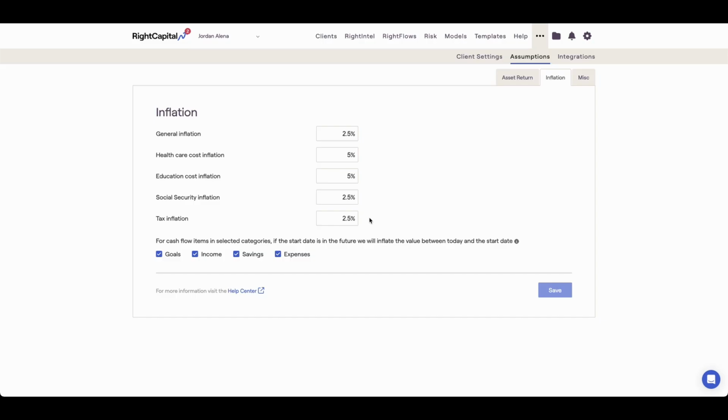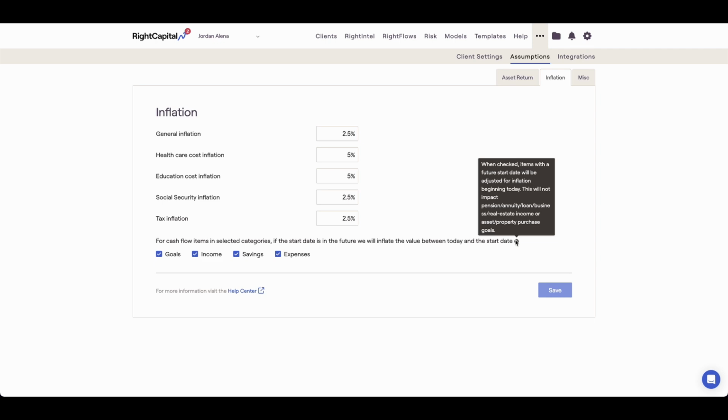Under the 5 inflation rates, you can also customize inflation timing for future items. By using these checkboxes, you can specify whether the values entered for cash flow items, such as goals, income, savings, or expenses, will inflate between now and the start date of the item. Please note that some items, which are specified in the tooltip on the right, will not be impacted by this assumption.